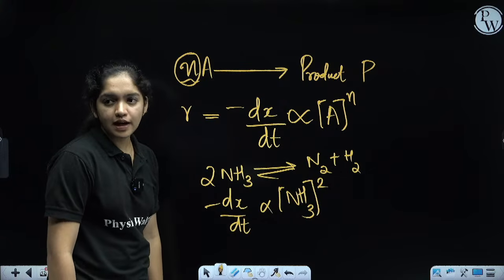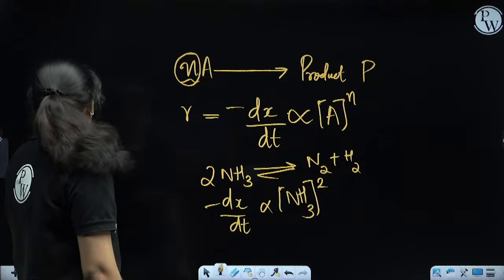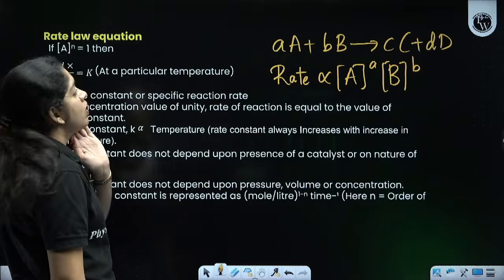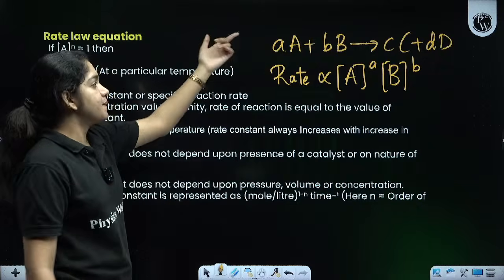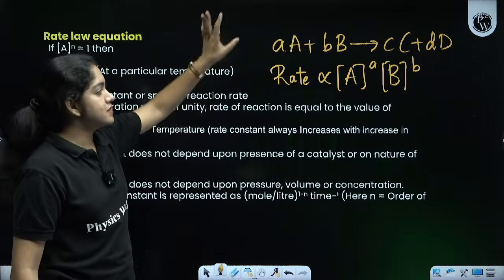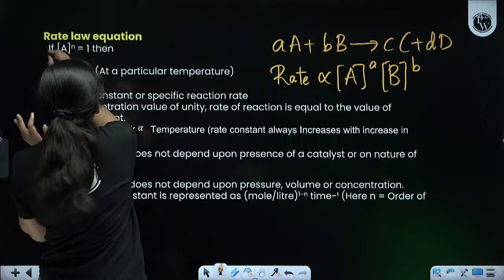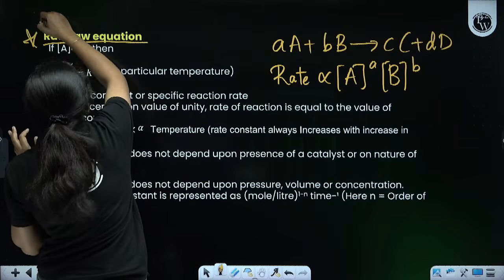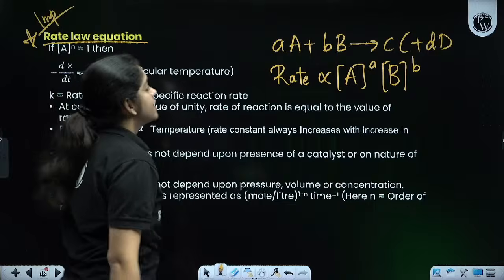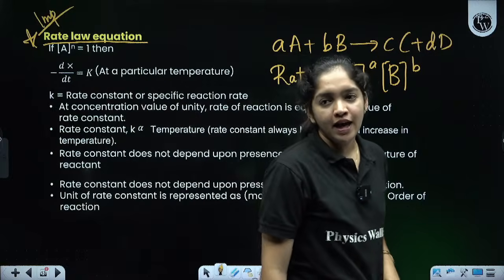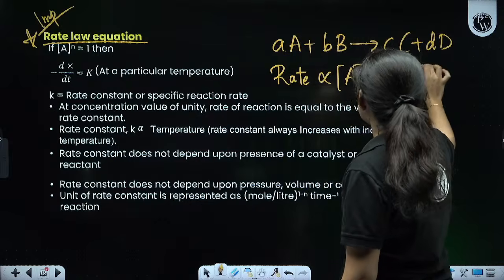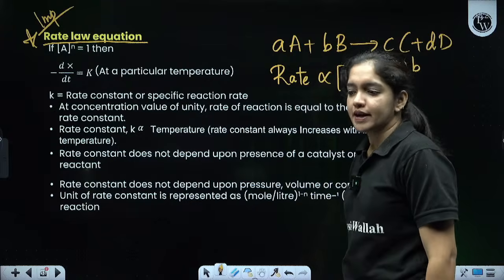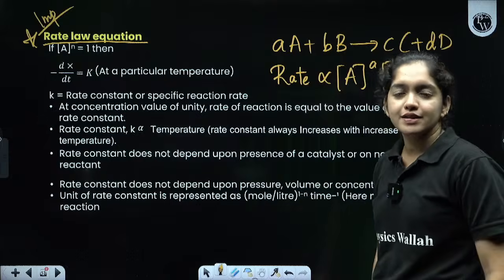Got it? Clear? Okay. So, in a rate law, the rate is the easiest one to learn. I will give you this one, aA plus bB. Just look at the general reaction. We are going to learn the rate law. That is very, very important, important for your boards. So, we are taking a general reaction: aA plus bB gives cC plus dD. So, what will be the rate? How can we write the rate of the reaction?